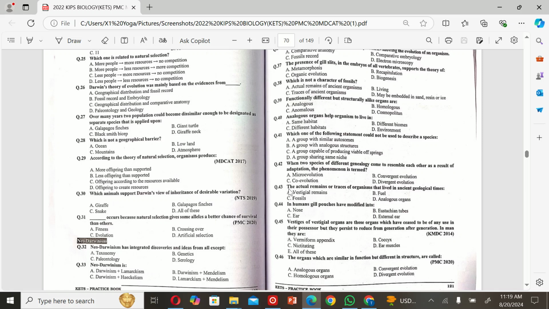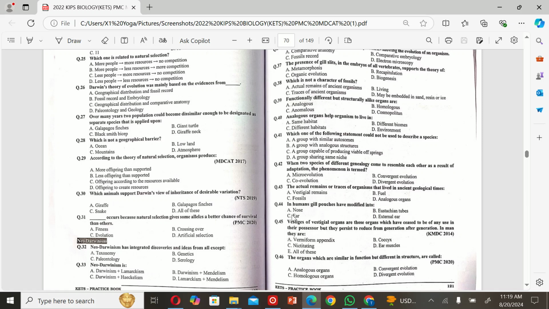Convergent evolution. The next MCQ is: the actual remains or traces of organisms that lived in ancient geological times are A. Vestigial remains, B. Fuel, C. Fossils, and D. Analogous organs. So the correct option is C.